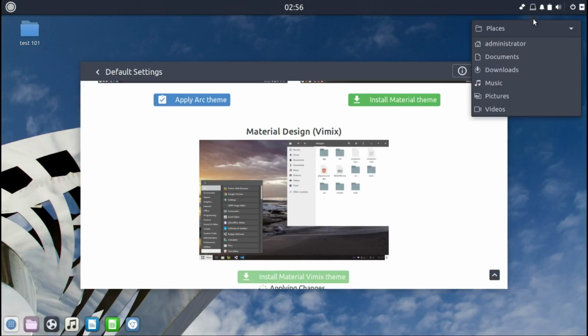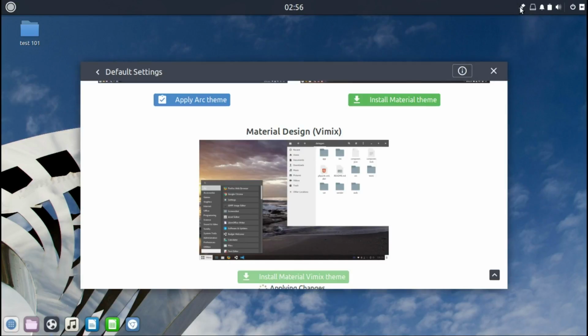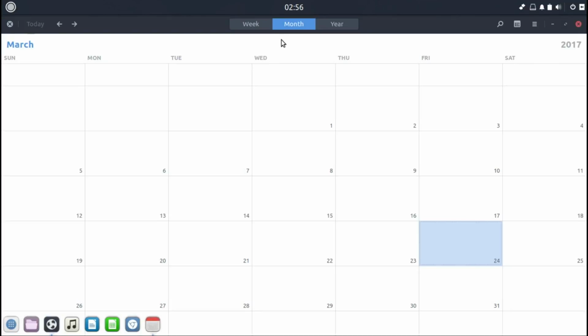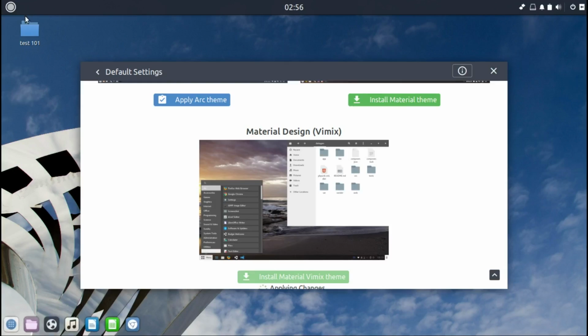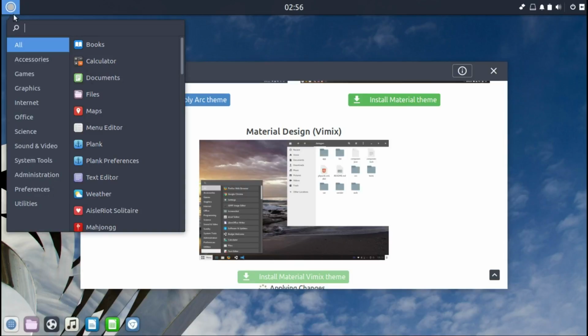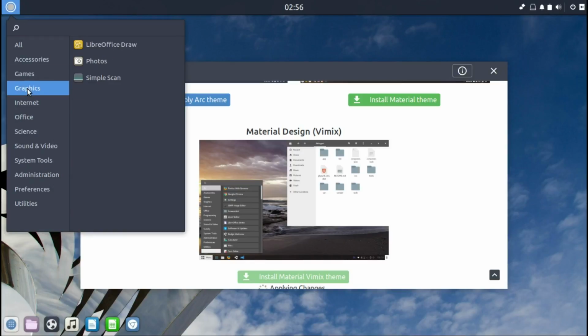Here's a fireplace. Isn't this cool? Isn't it how it should be? An easy way to get to everything on your computer. Network, time, and they even got a calendar. You can see there's a lot of GNOME stuff in this desktop environment, which is not a bad thing. Not a bad thing at all. I like it. You can sync like your Google Calendar and things like that. Here's the menu bar. Love it. The Plank menu, if I have it correctly.